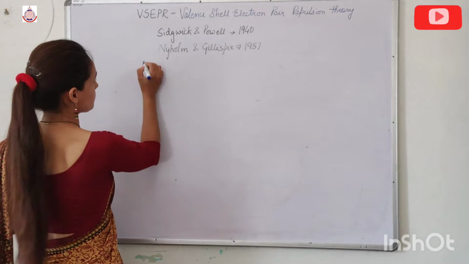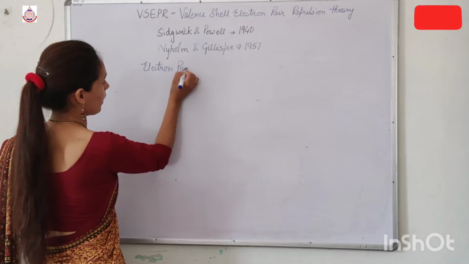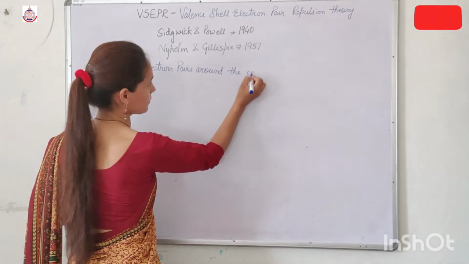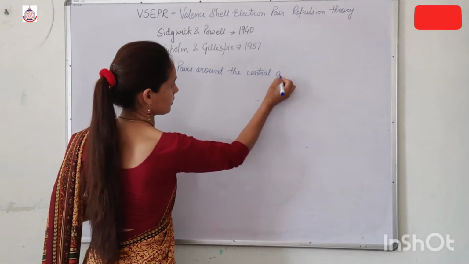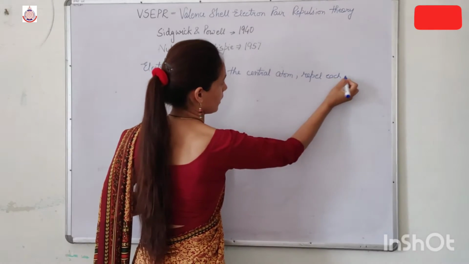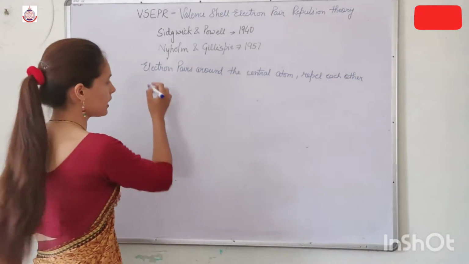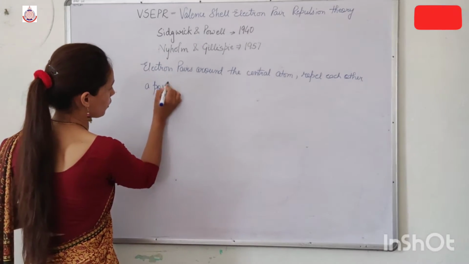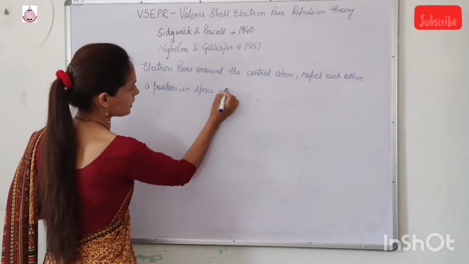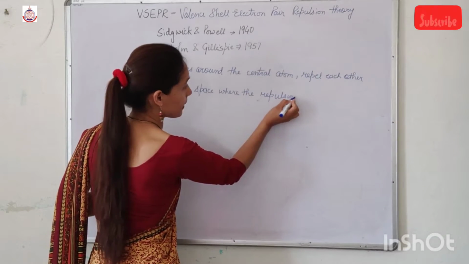So the statement is: electron pairs around the central atom repel each other and move apart from each other and occupy a position in space where the repulsion is minimum and the stability is maximum.